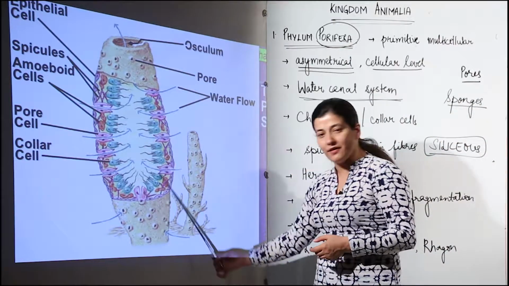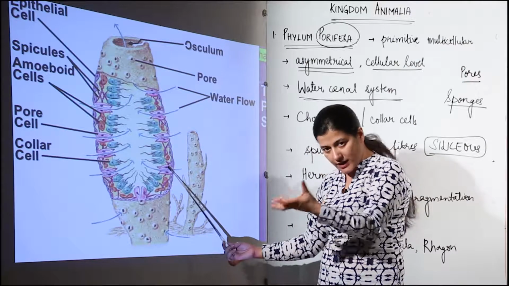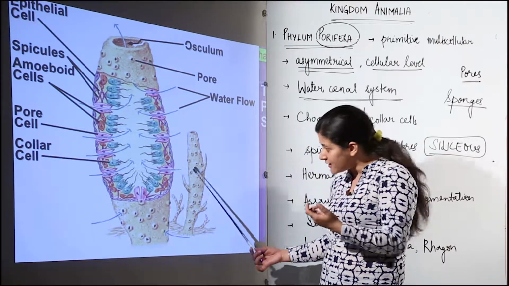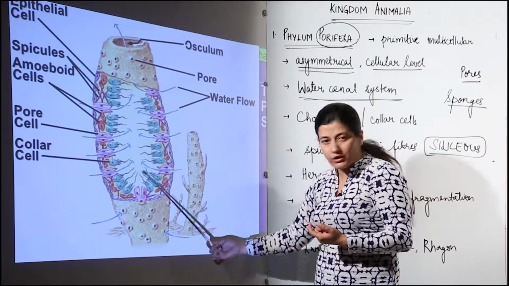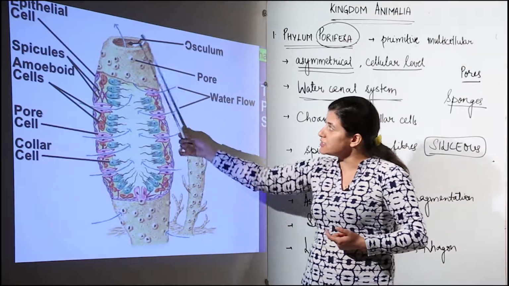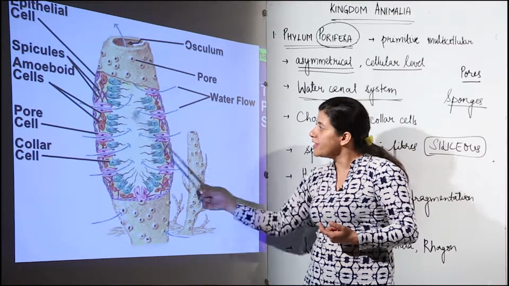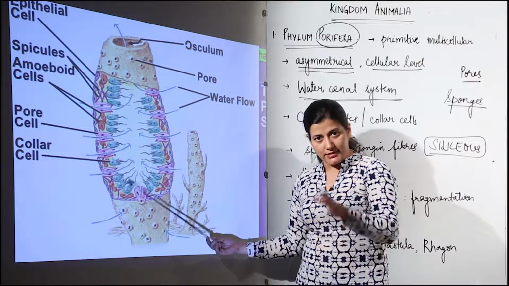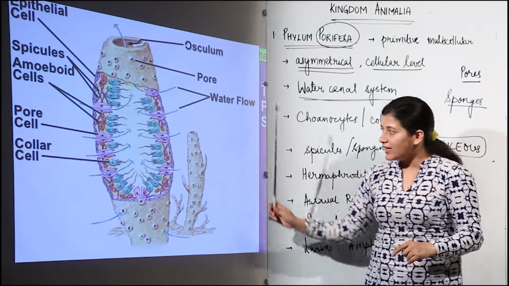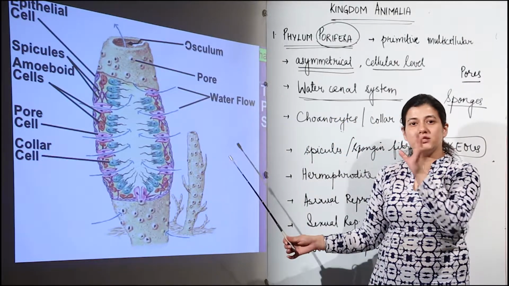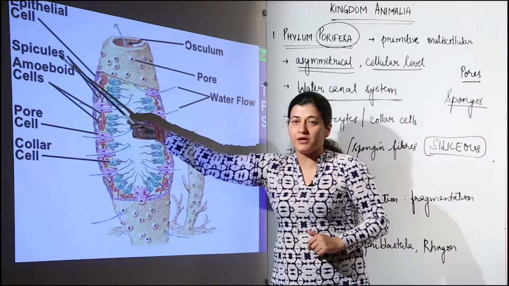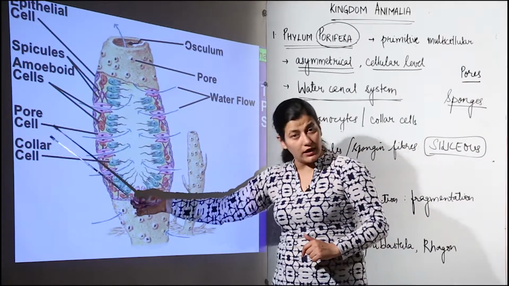This particular cavity which has taken in the water current that has come, that movement of that water current towards the opening known as osculum is carried out by these collar cells. Now, what you have to remember is that the characteristic feature of these sponges, first one is the spicules, okay, second one are the collar cells.